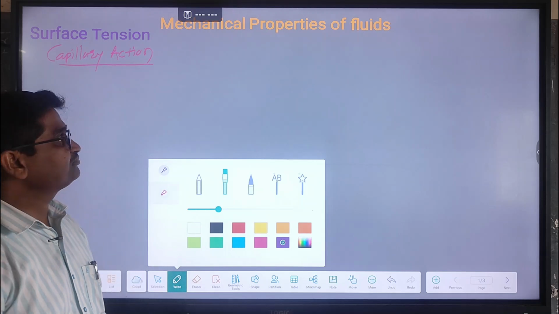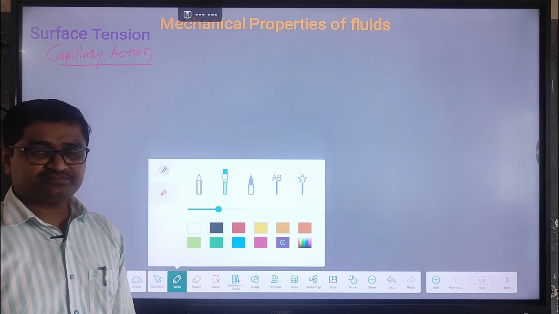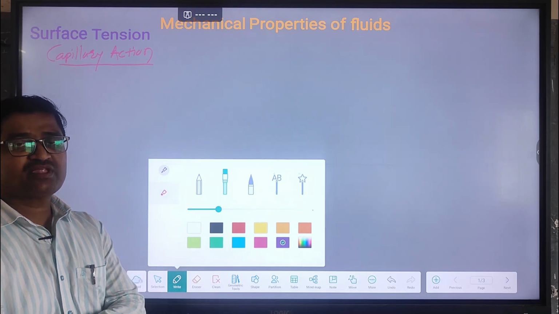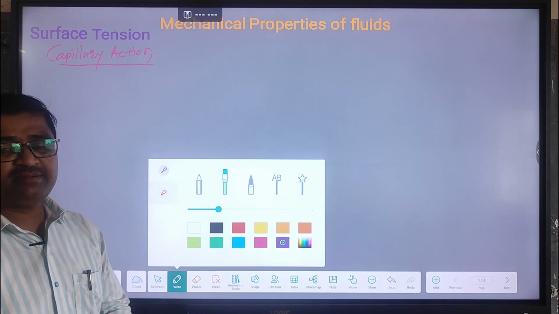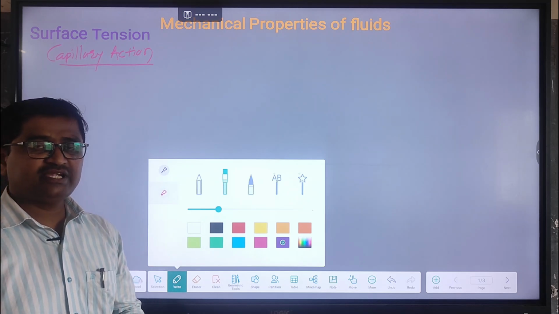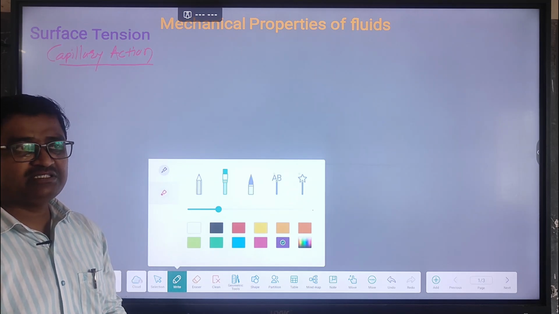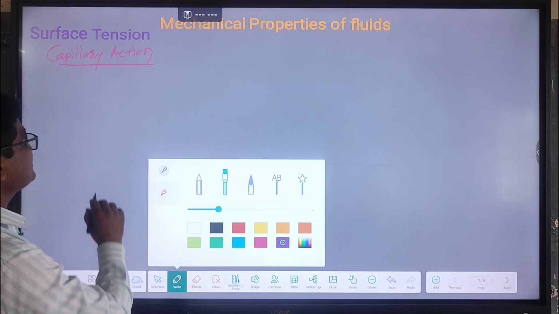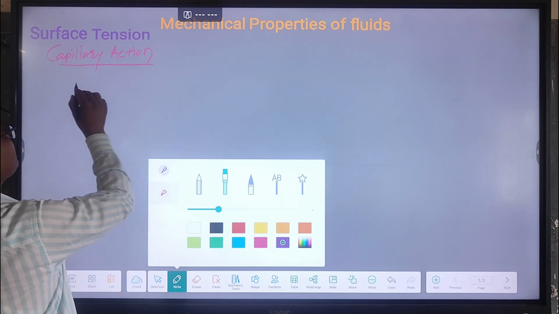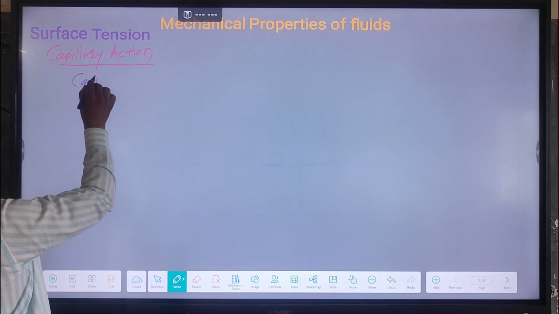The next concept is capillary action. That is a very important concept. Before we discuss capillary action, it is very important to know what is meant by capillary. Initially we have discussed capillary. Okay, what is meant by capillary?